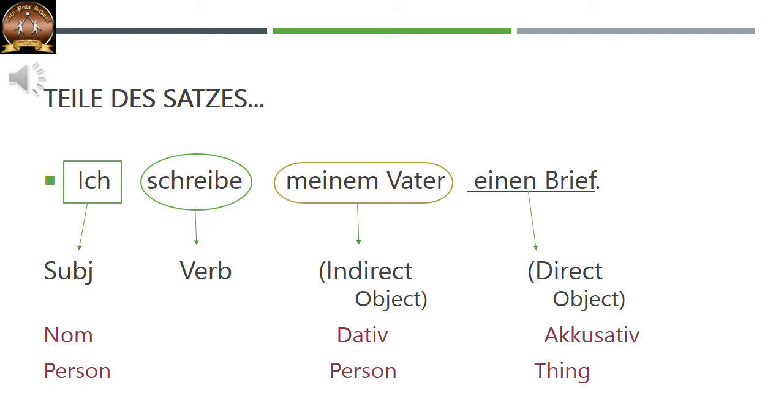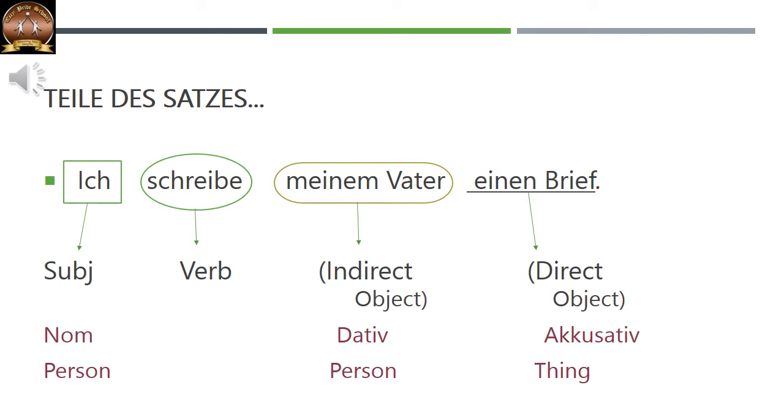The direct object is always in accusative case and the indirect object is always in dative case. Correct? So ich is the subject, schreibe is the verb, meinem Vater is the indirect object and einen Brief is the direct object. So subject in nominative, indirect object in dative and direct object in accusative. So the sequence here is nominative, dative, accusative.